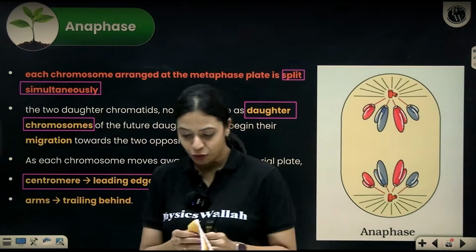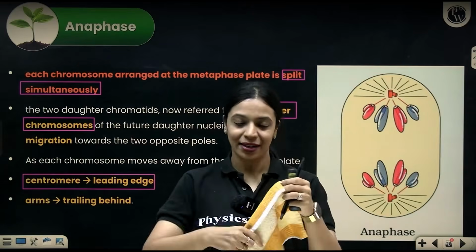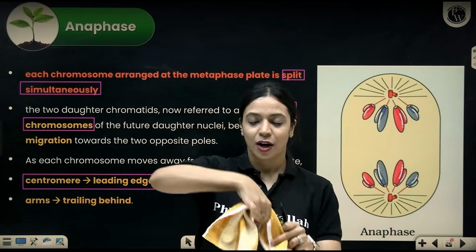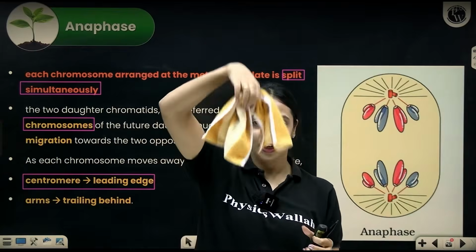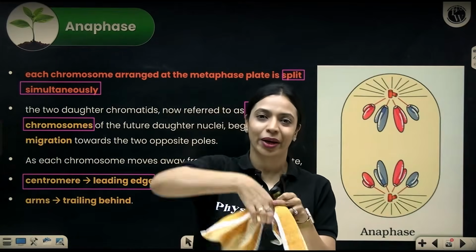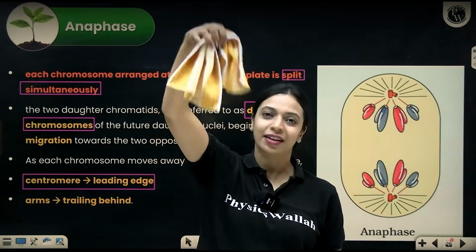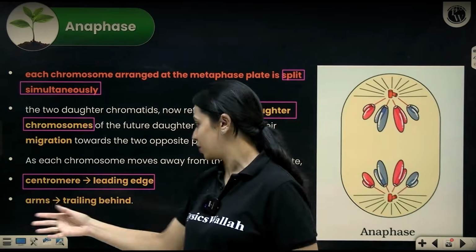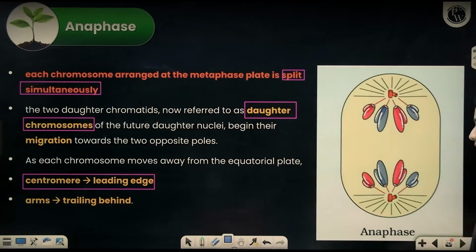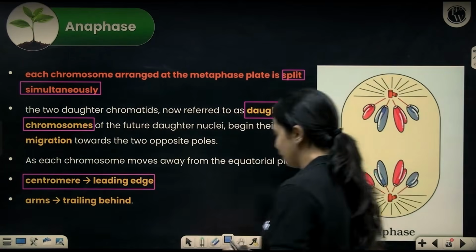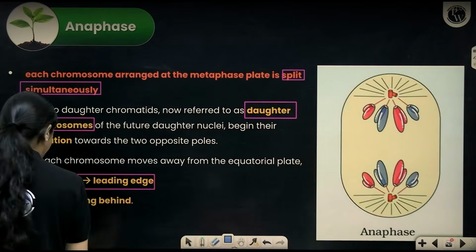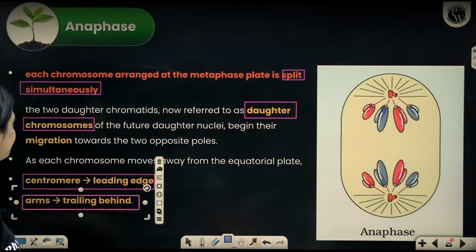If I'm trying to move this piece of cloth towards one end, let's say I've tied a thread around this. This is the point of attachment and I'm trying to pull it upwards. It's obviously the point where I have attached the thread that will be forward. The other two parts will be trailing behind, right? Very similarly, even over here, the centromere will be the leading edge and the arms trail behind. All right.